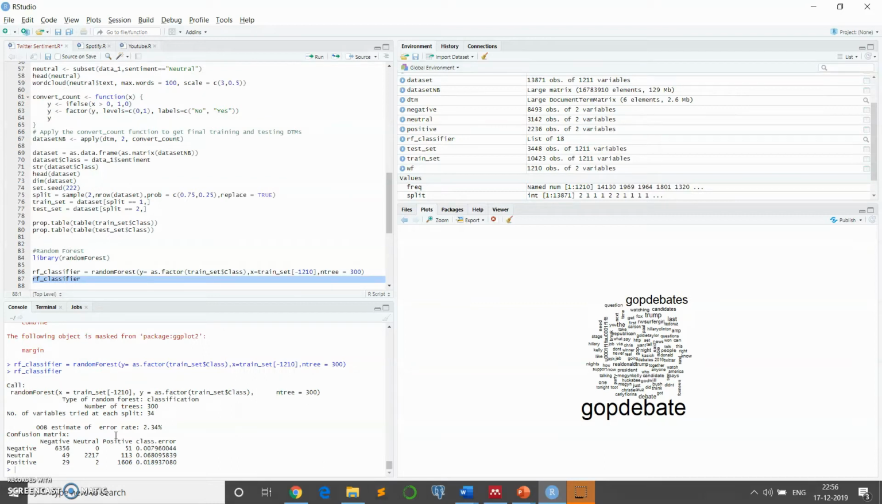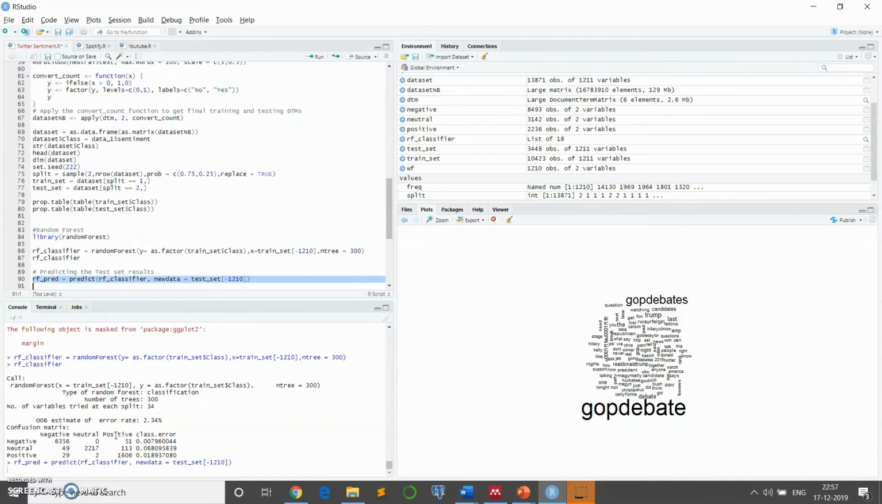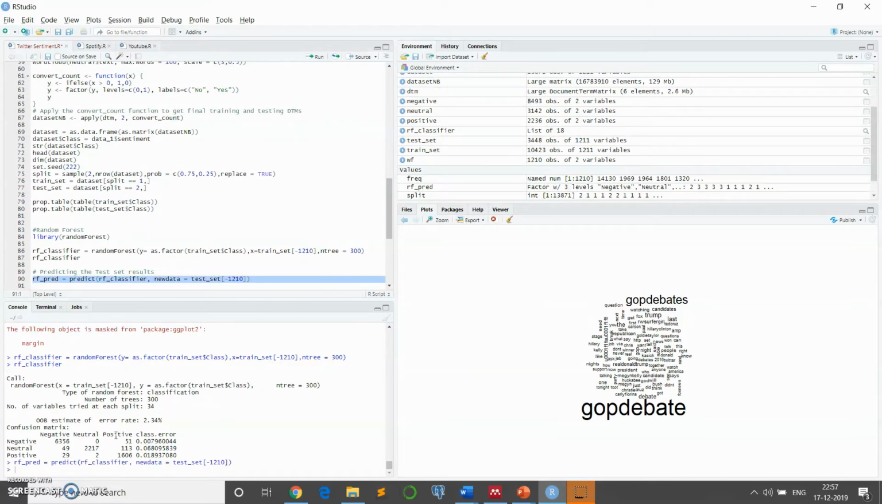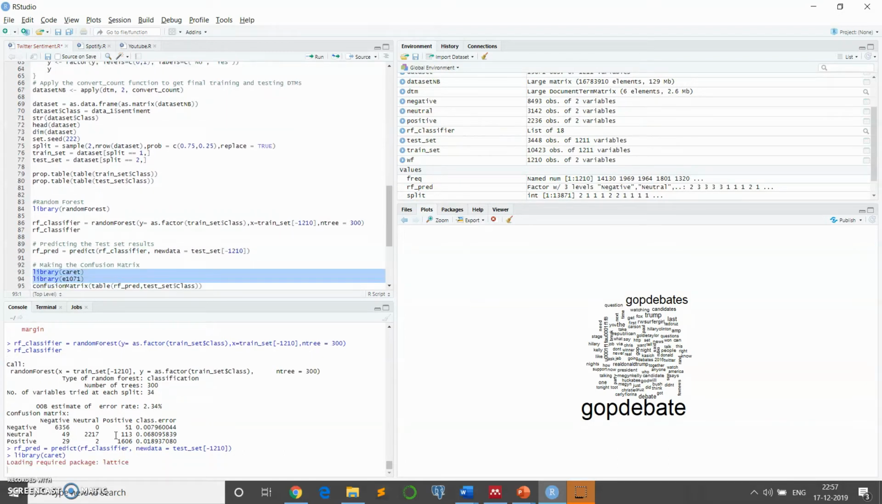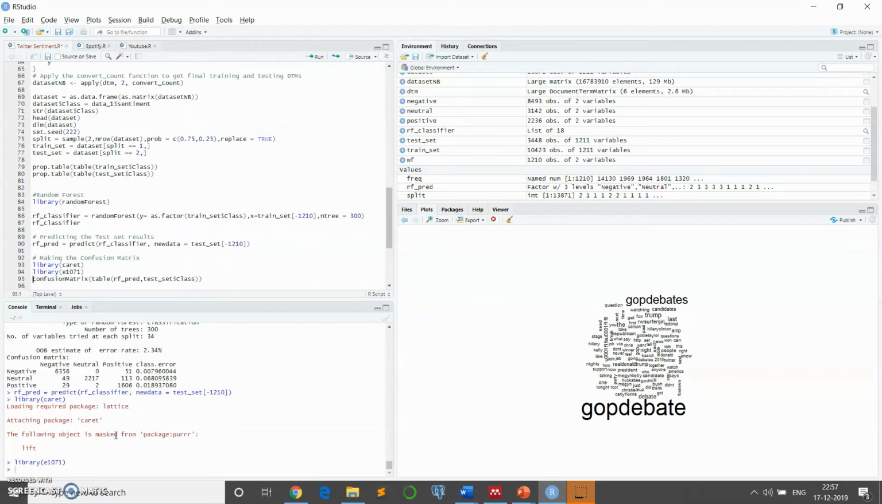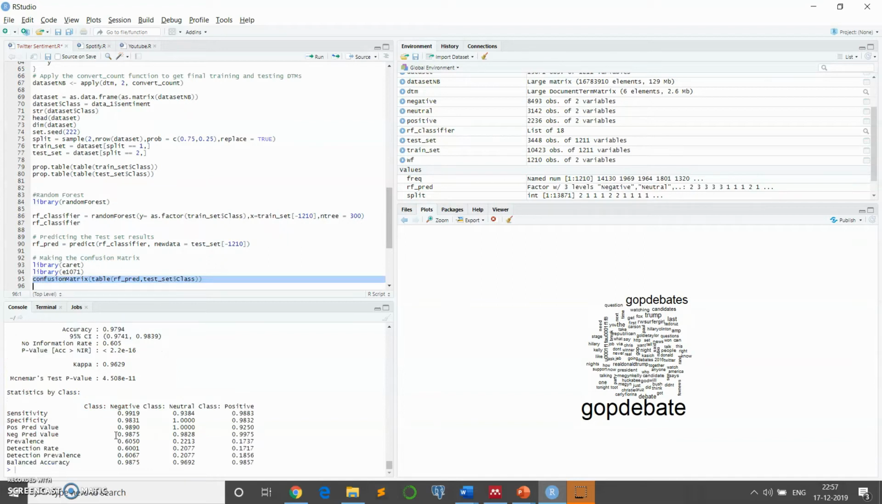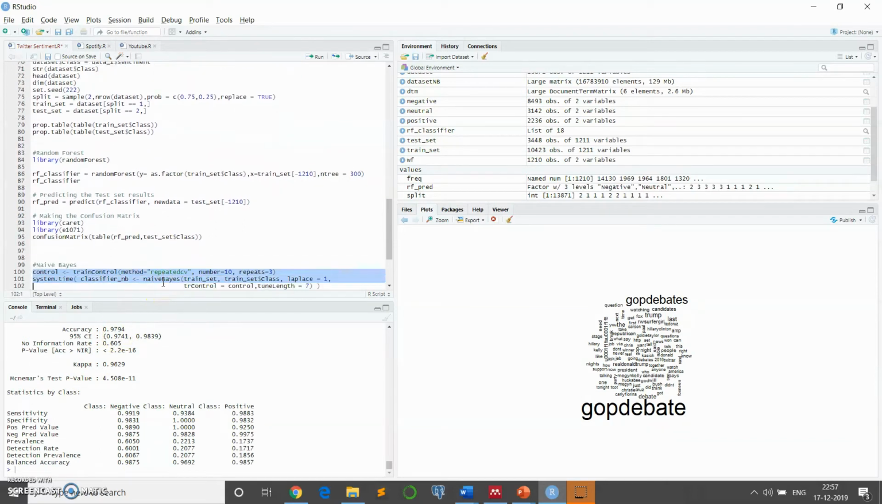So we can check the confusion matrix of the random forest. We are going to predict the random forest right now. So using the predict function, now we are going to create random forest. We are going to check the confusion matrix. By this, we can see the accuracy of the model is 97%. We'll move to the next model, naive Bayes.